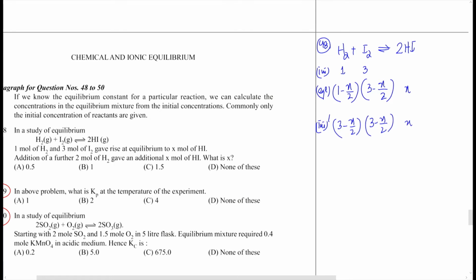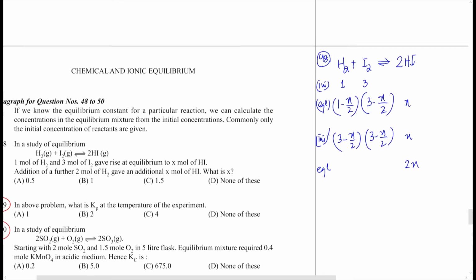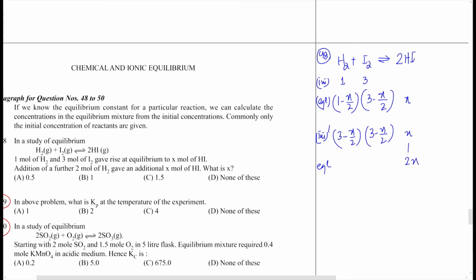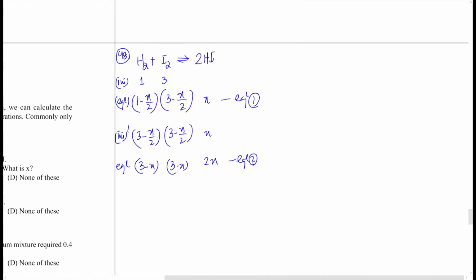This is still X, and when the new equilibrium is reached, the HI concentration increases by a further X value. If there's a further X amount of increase, then there has to be an X by 2 decrease in both H2 and I2 concentration. So they reach 3 minus X and 3 minus X values. This is the set of equations for equilibrium 1. This is the set of equations for equilibrium 2.